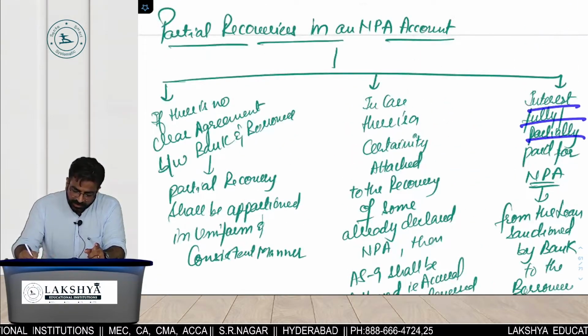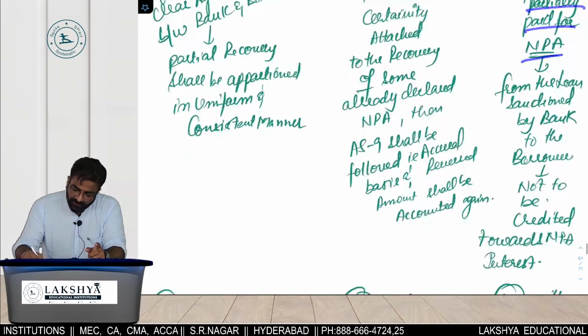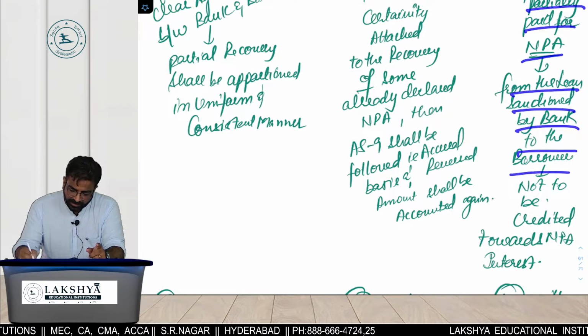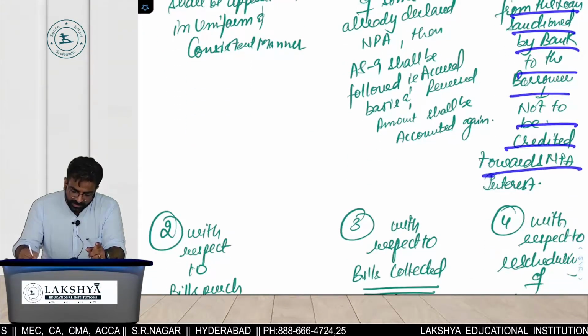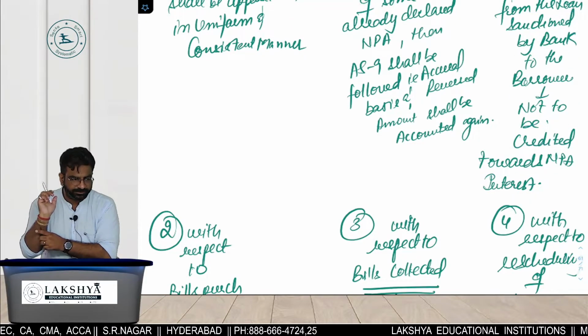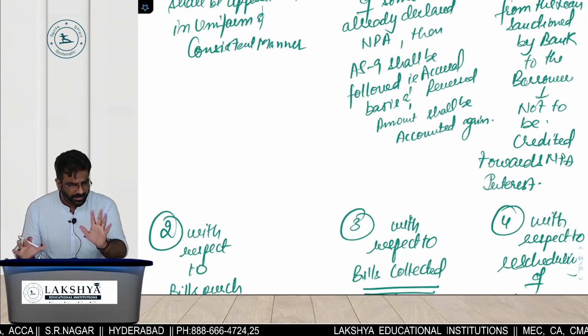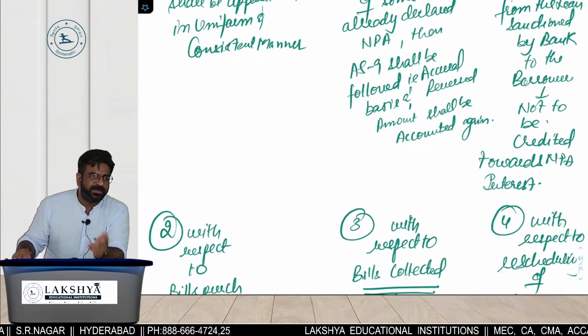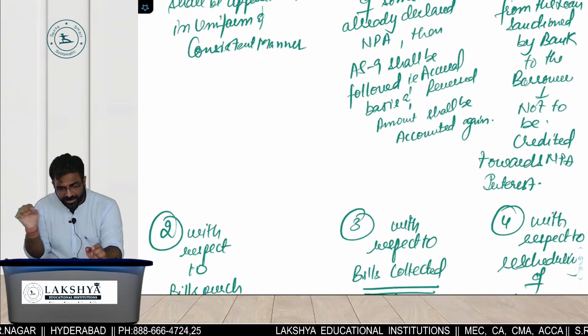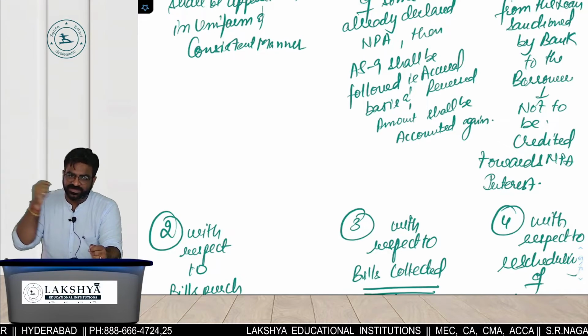Interest fully or partially paid for the NPAs from the loan sanctioned by the bank to the borrower, not to be credited towards the NPA interest. What do you mean by that? Achha, NPA means you have any hopes or no hopes? No hopes. If he has paid some amount, are you going to credit it towards the interest or principal first? Now